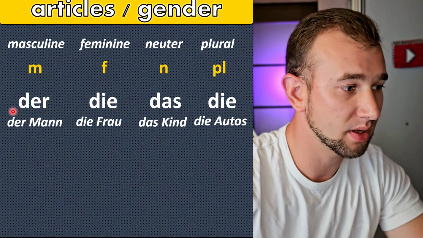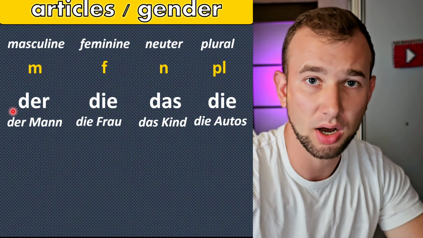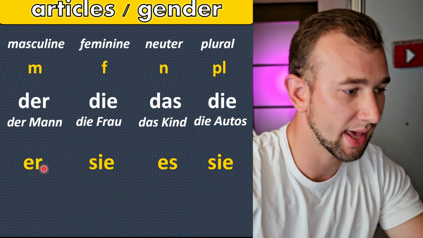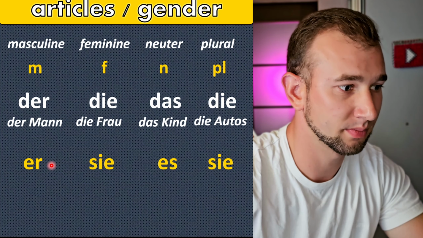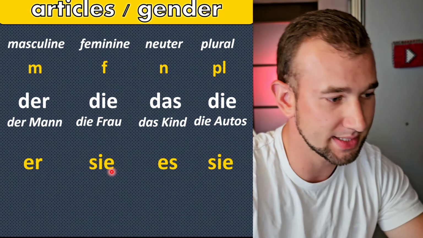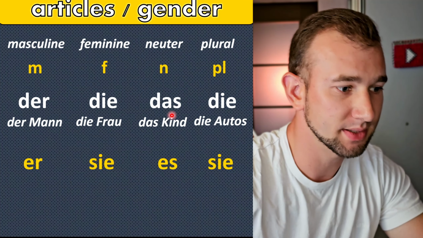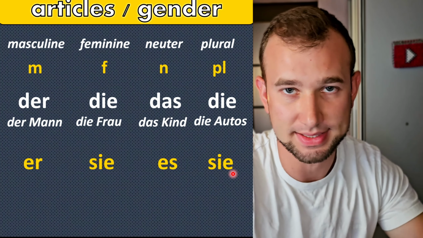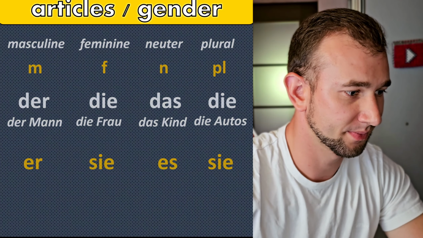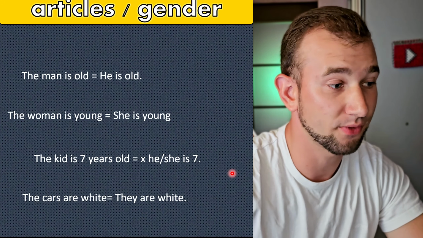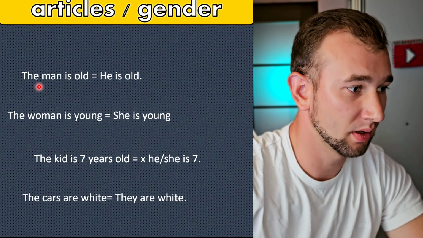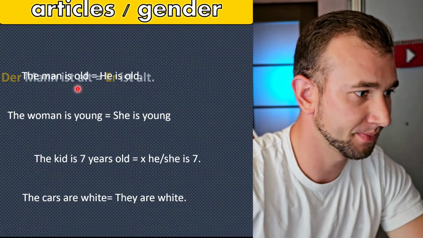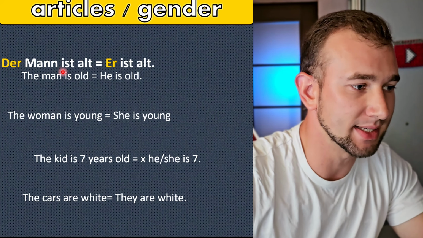And pronouns that are used for these articles are der, er, die, sie, das, es, die, sie. For example, the man is old or he is old. Der Mann ist alt.